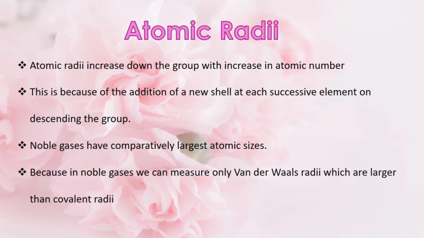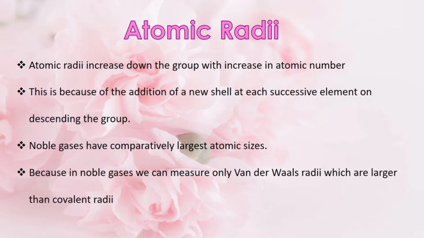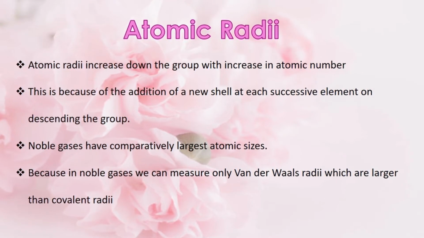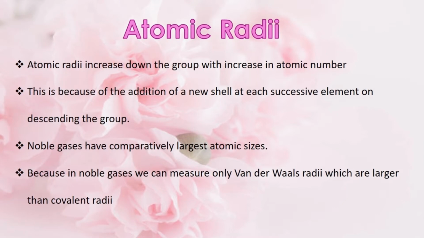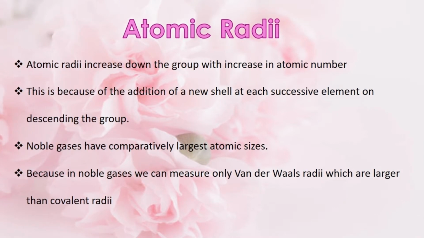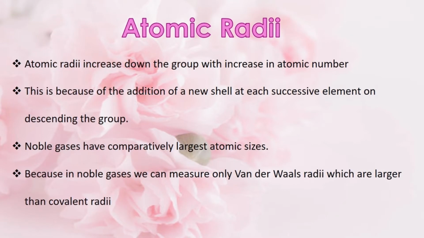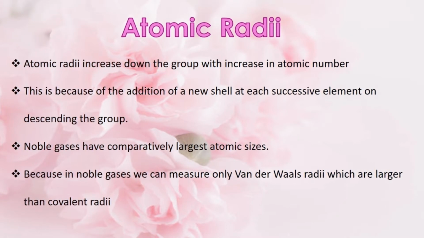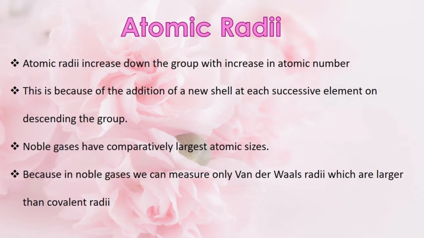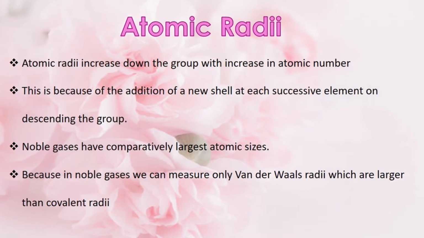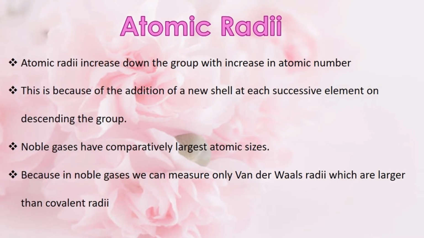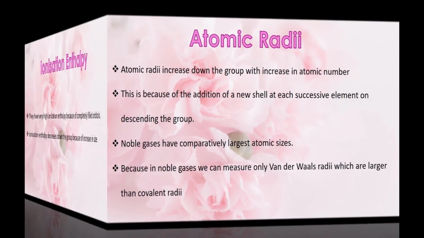The important point is that noble gases have comparatively the largest atomic sizes. This is because noble gases are monoatomic in nature and they are held together by van der Waals force of attraction. And we know van der Waals radii are larger than the covalent radii.